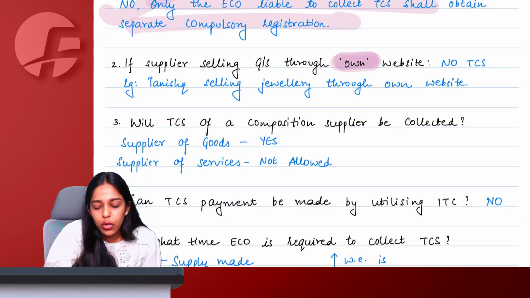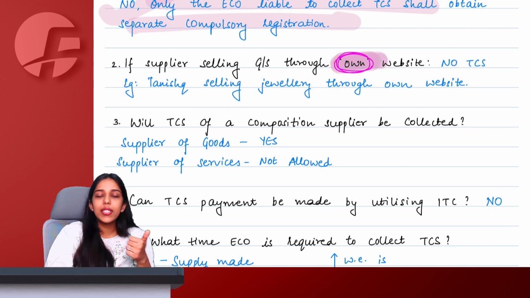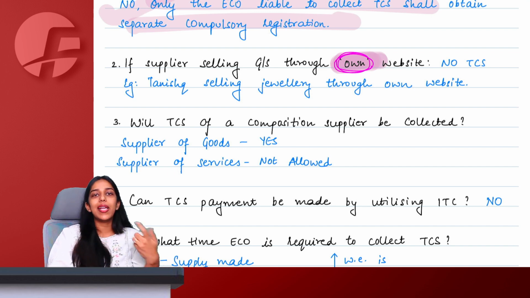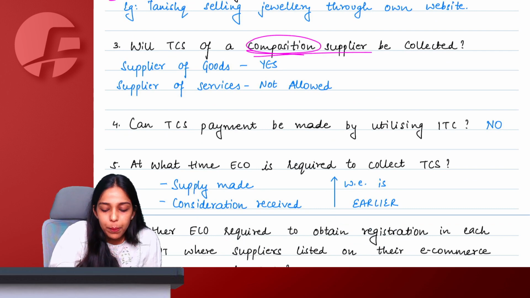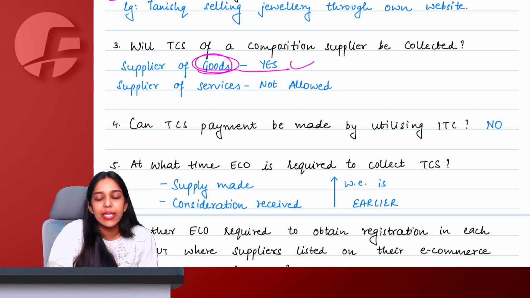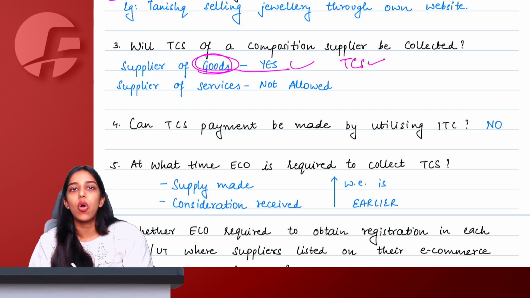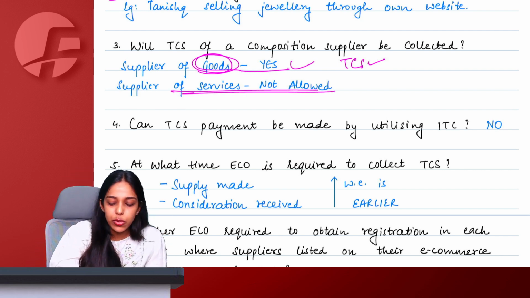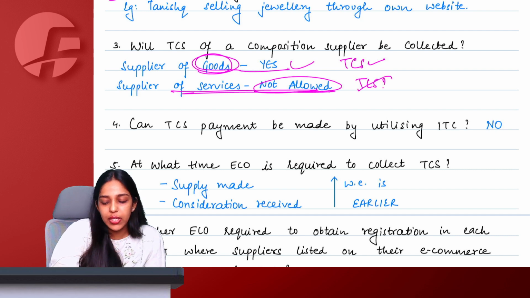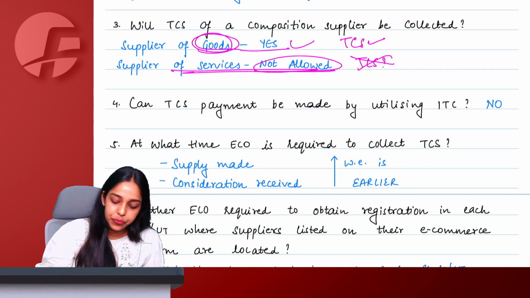If you sell through your own website only, of course, you are the supplier, you are the ECO, you cannot collect your own TCS, so that is not possible. Then we say, ma'am, what about a composition person? See, a composition person can supply goods through an ECO, yes, that is allowed. In that case, yes, TCS will be collected, but it is an ineligibility of a composition person that he is not allowed to supply services through an e-commerce operator. This we have also seen in the chapter of composition, and hence this is not allowed. So the question of TCS does not arise.